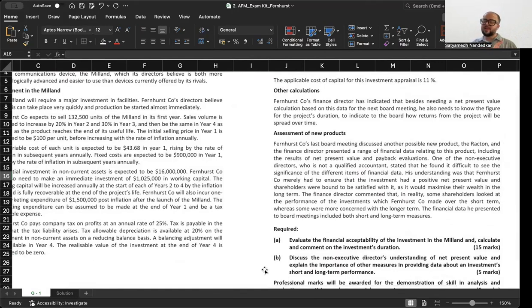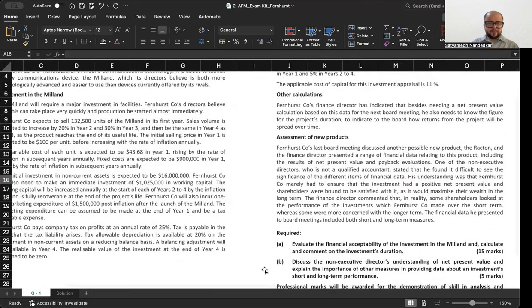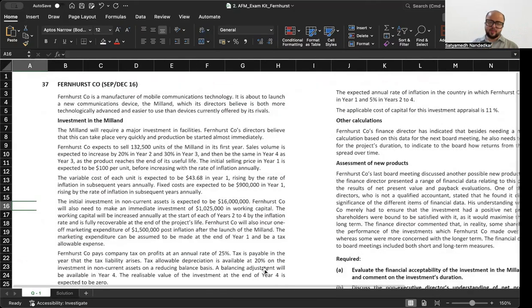So there are two things that they want you to comment on. First of all, they want you to comment on financial acceptability, which means you will have to calculate the NPV. And then they also want you to calculate and comment on the duration of the investment. Now, duration has a separate formula. We'll get into that, but let's read the background first.